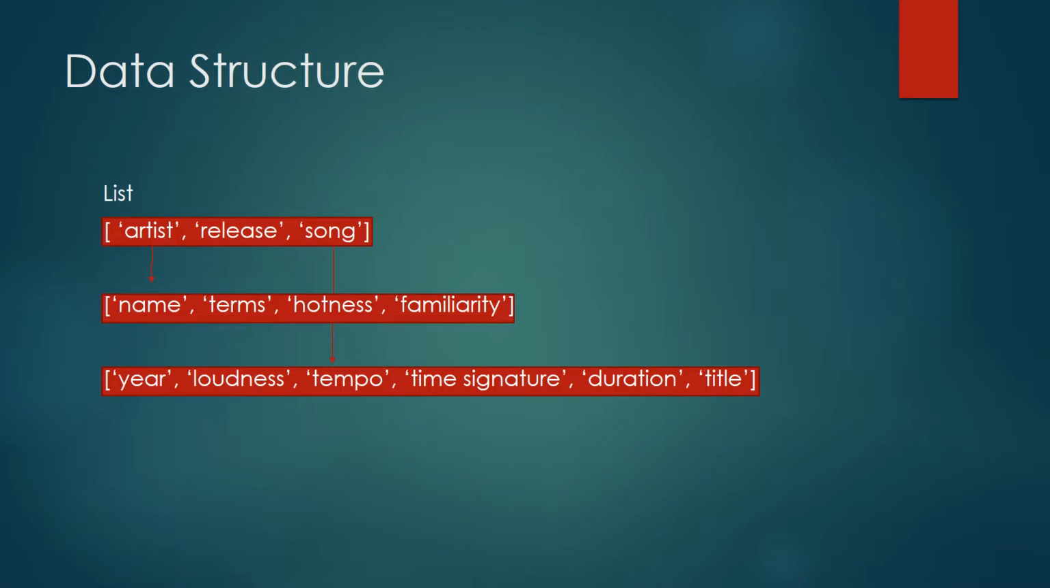This is the general structure of the dataset. It is a list that contains three main dictionaries: artist, release, and song. Artist contains all the information related to the artist that made the song. Release contains information about the album that it was released on. And then the song contains information about the song itself. I've simplified the graphic down to contain only the values that I used and a few other extras in order to fit the graphic on the page.